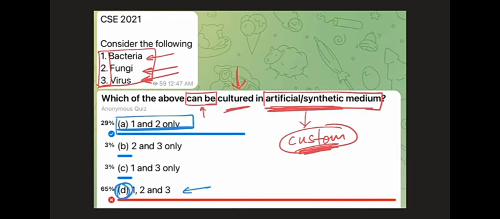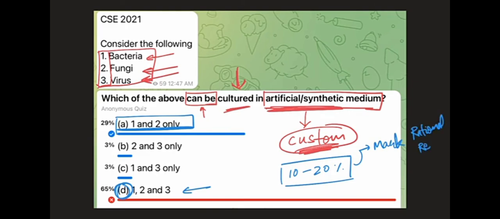I already told you that in about 10 to 20% of the cases, the elimination technique will not work, and it will be impossible for us to identify in which questions it will not work. So I always advise my students to mark every question where you have a rational reason, irrespective of whether that question turns out correct or incorrect. And wherever you don't have a rational reason, don't mark the question. Even if you eliminate 2 choices out of 4, if you don't have a rational reason for picking between the remaining 2 options, do not mark any of the options.